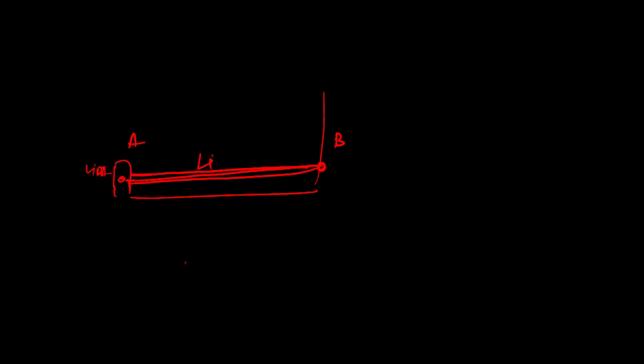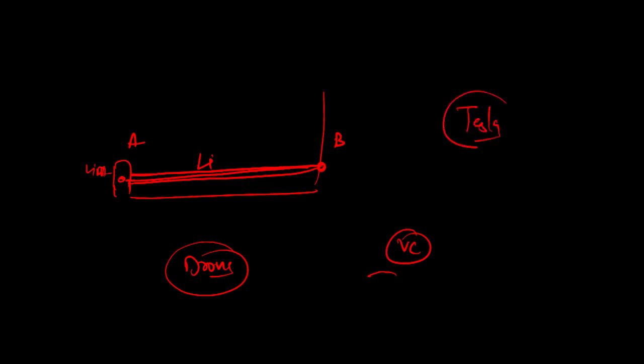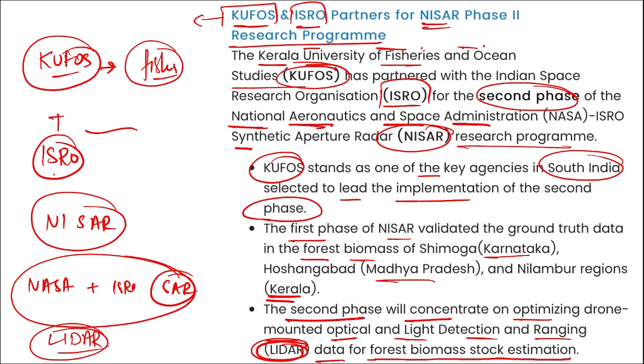LiDAR technology is nowadays being used in drones. Correct. Even vacuum cleaners that are at home, the AI, or we can say robotic vacuum cleaners that operate automatically in your houses, they also work on the LiDAR technology. Even Tesla, right? Tesla's cars, those electric vehicles, are also using LiDAR technology in order to detect the cars ahead, because we know Tesla's cars are working on a driverless mode, right? Automatic mode. So they also use LiDAR technology in order to detect if there is any object in front of that car. Correct. So this is your LiDAR technology.